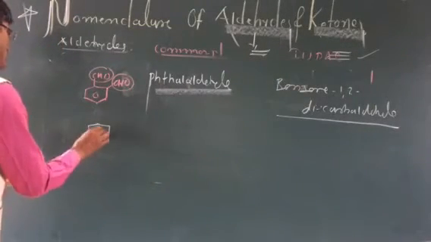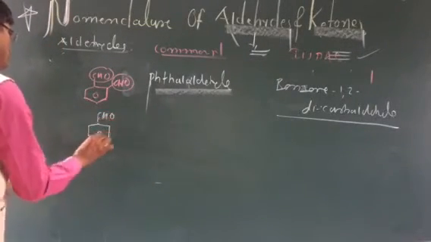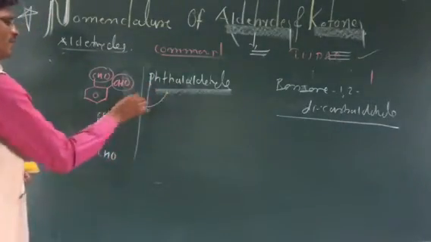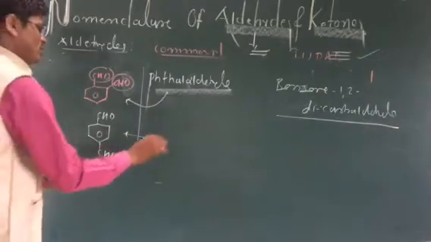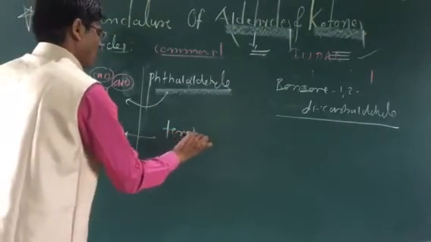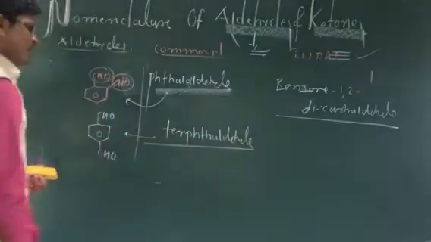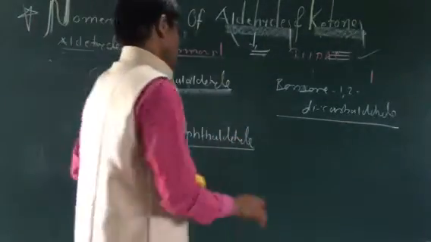There is CHO at a para position. CHO at a para position. This is nothing but what? Here it is phthalaldehyde at the para position. This is terephthalaldehyde. The name of the example is terephthalaldehyde. The word ter is used here.